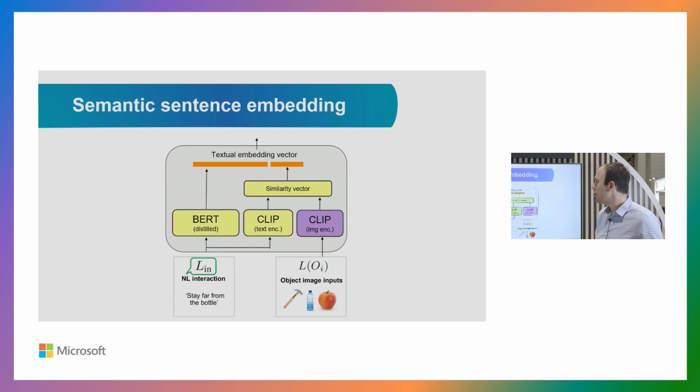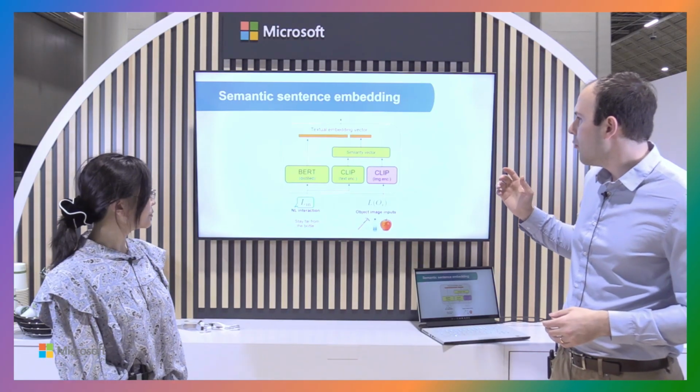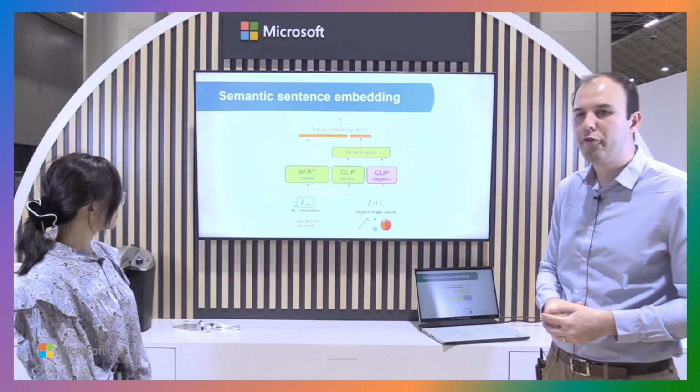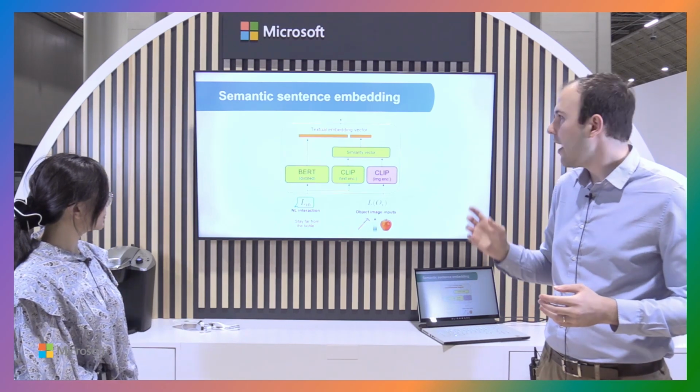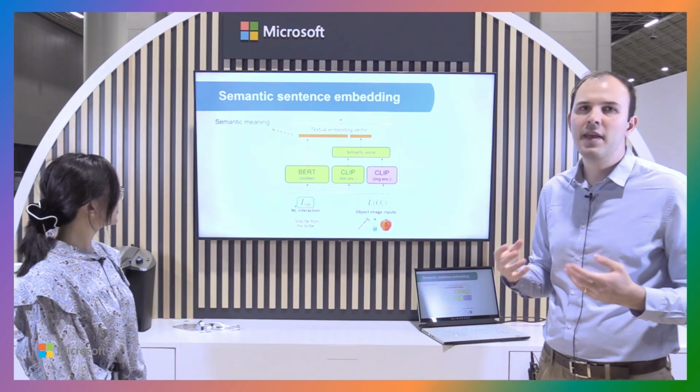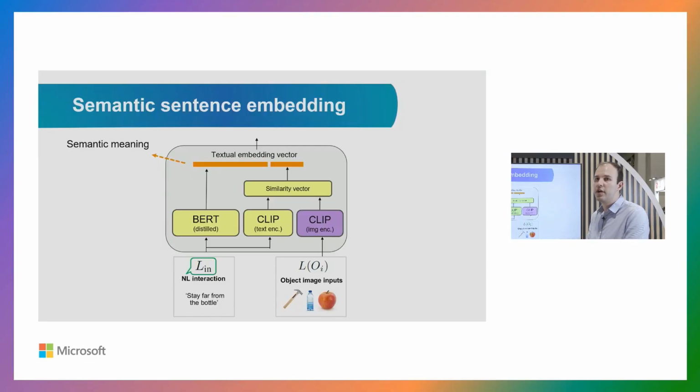And now I'm going to go into a few of the details of how we actually process these vision and language tokens. So we pass the language input into a distilled BERT frozen pre-trained model, and what this is going to do is extract a lot of the semantic meaning behind what the user is trying to instruct the robot to do.